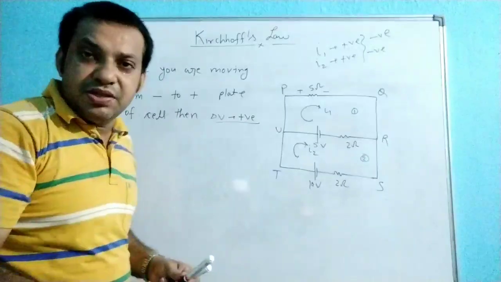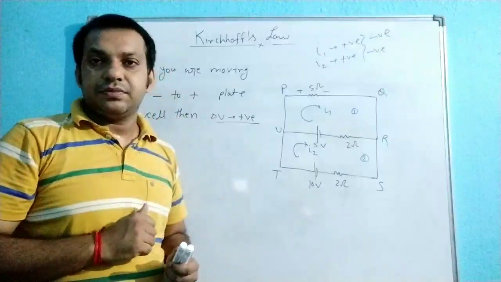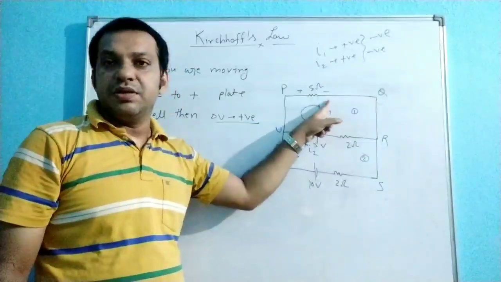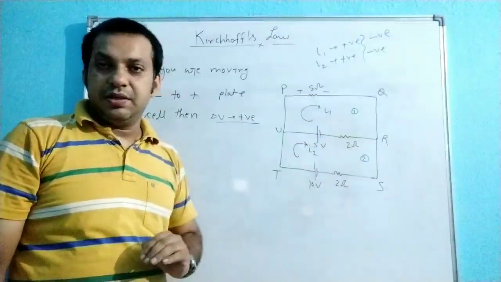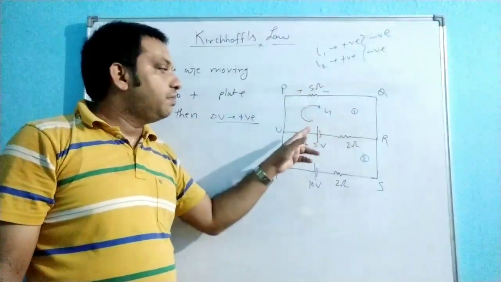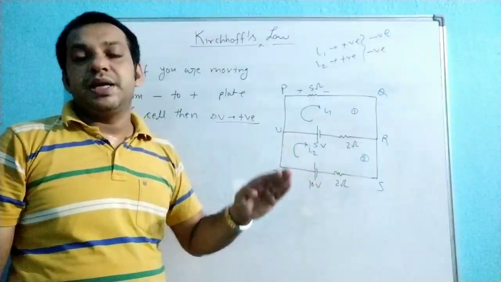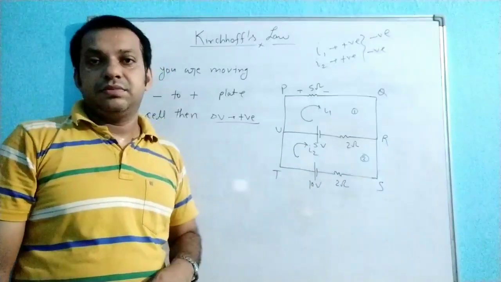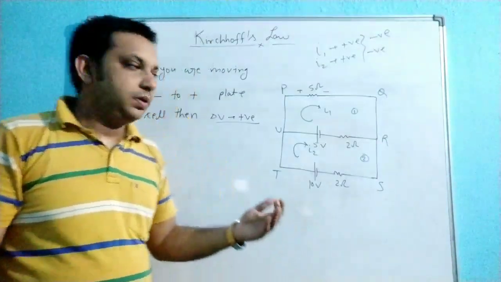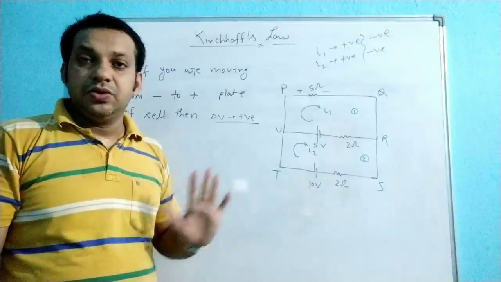Whenever there is a gain of potential, it is plus. Whenever there is a loss of potential, it is minus. Here we are moving from higher potential to lower potential, that means there is a loss of potential, so there is a minus. If you are moving from minus to plus, that means there is a gain of potential, so you apply a positive delta V. This point is very important. These are all the rules to apply Kirchhoff's voltage law in any particular numerical. I hope you understand the rules.